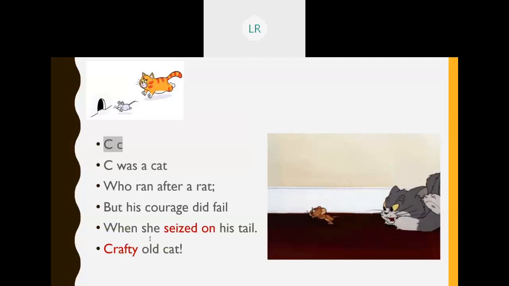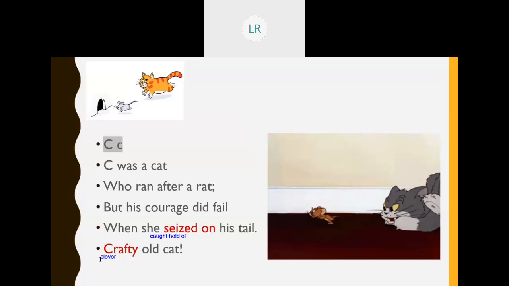Seized on means caught hold of. And crafty means clever. Here, cat is clever and it seized on his tail. Seized on means caught hold of. The past tense of catch is caught.